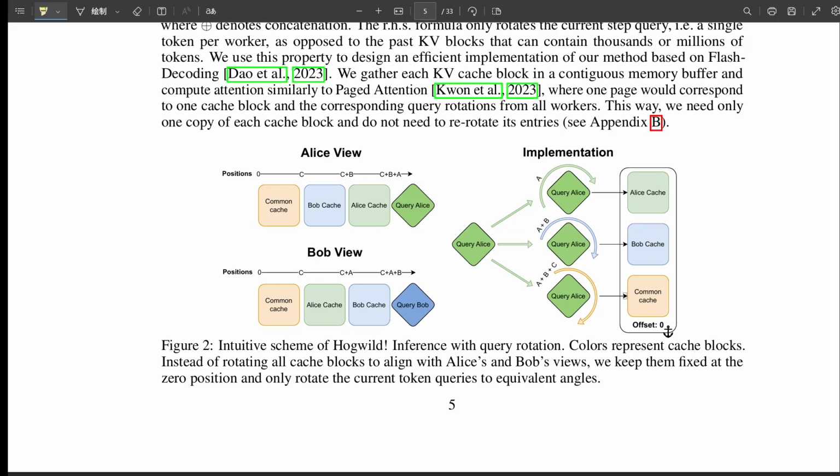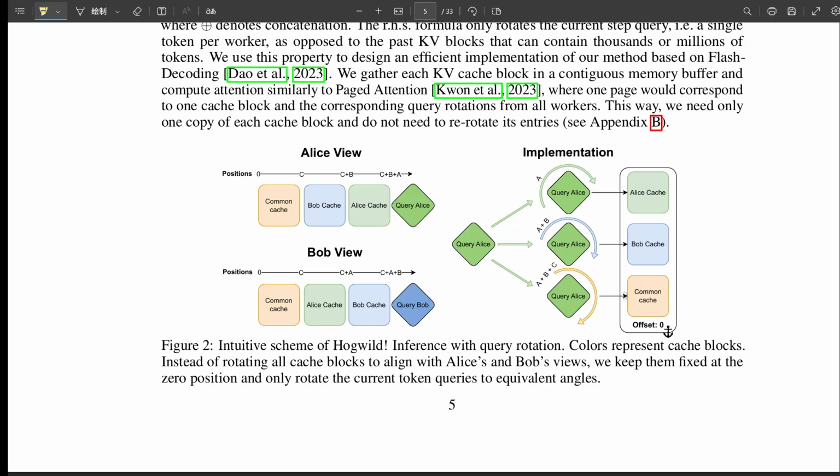Well, instead of trying to rotate all the past KV entries from other workers in the shared cache to match the current worker's absolute position, which is the slow part, they do something smarter. They keep the KV entries stored in the cache fixed, basically tagged with their original position within the block they were generated in. Okay, so the cache entries stay put. Right. Now, when worker Alice needs to attend to a token generated by worker Bob in a different block, she calculates the positional difference, the relative distance between her current query position and the position of Bob's token in the shared cache. And the clever bit.